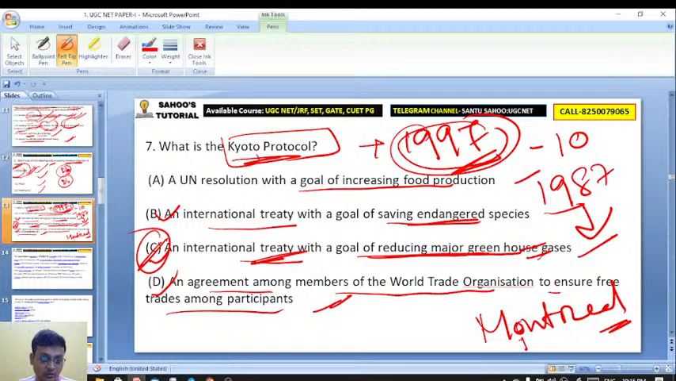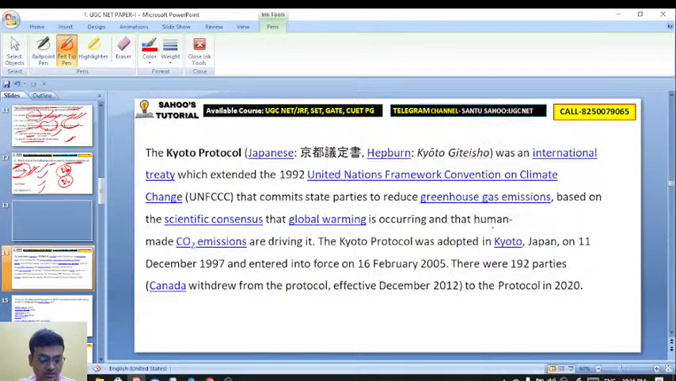Here Montreal, O, just remember, O stands for ozone. Okay, so Montreal Protocol was introduced in 1987 to protect the ozone layer, and Kyoto Protocol, add 10 to 1987, then 1997. 1997 Kyoto Protocol आया था. That is actually to reduce the major greenhouse gases. Clear? Got the concept here?